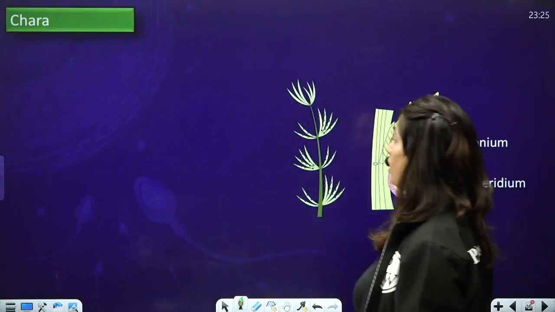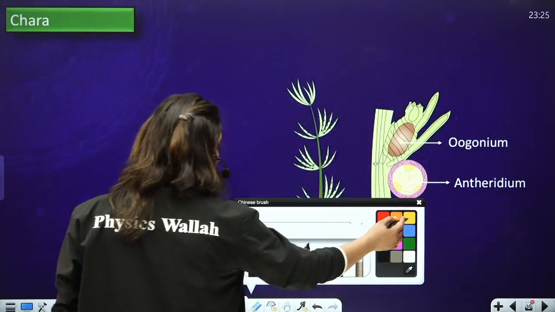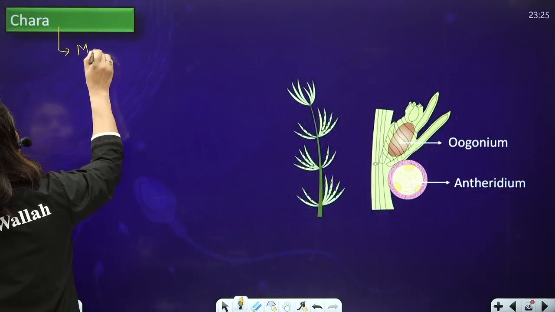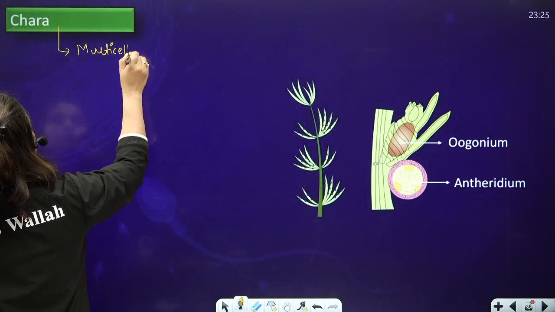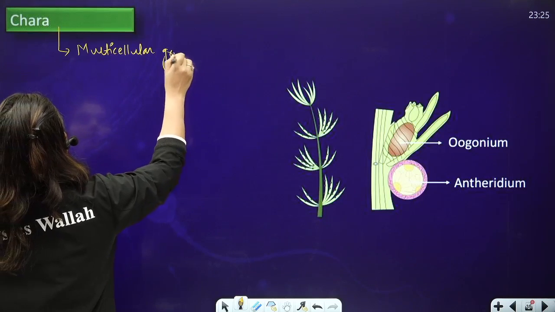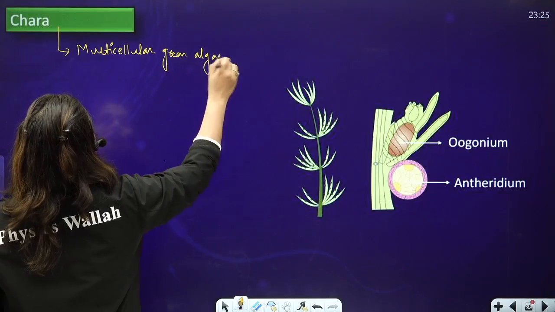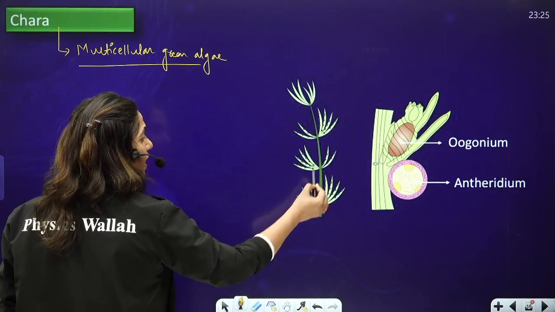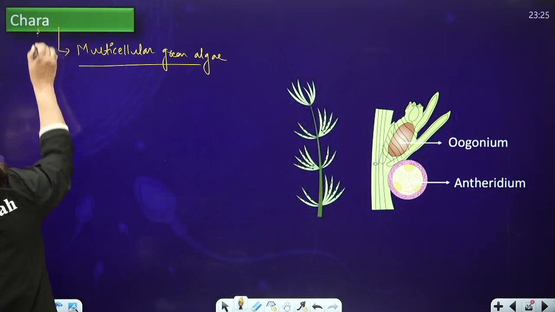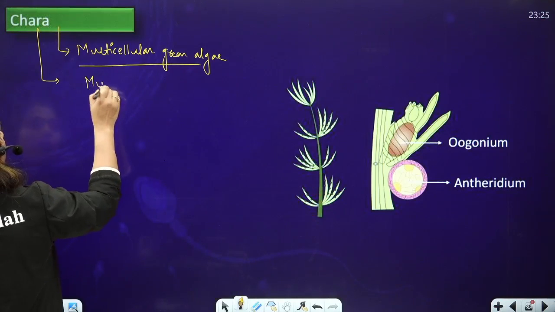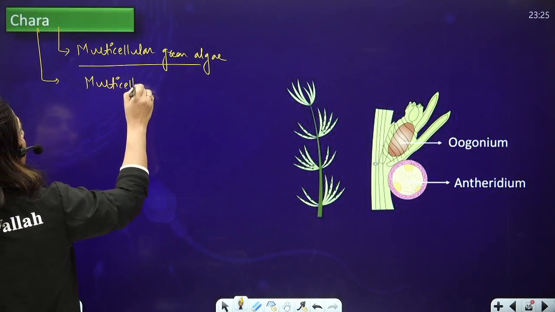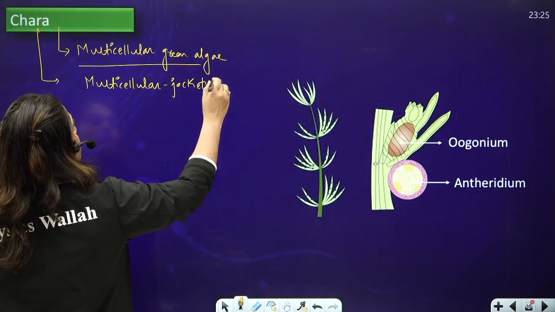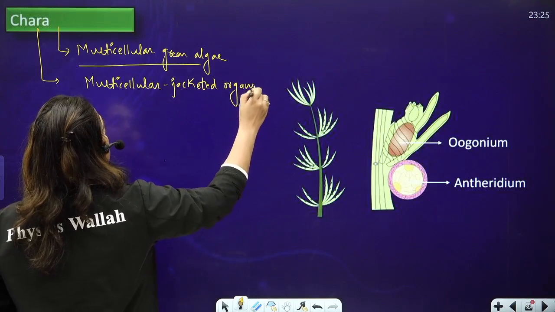Now, Chara. Chara is a special algae. Why is it special? Because it is a multicellular green algae which has the gametophyte. This is the gametophyte of the Chara, which seems like that of higher plant. So this is an advanced algae which bears multicellular jacketed organs. Remember this point.